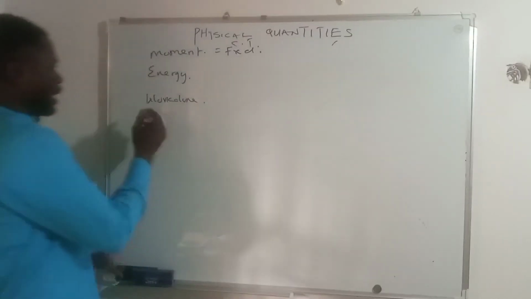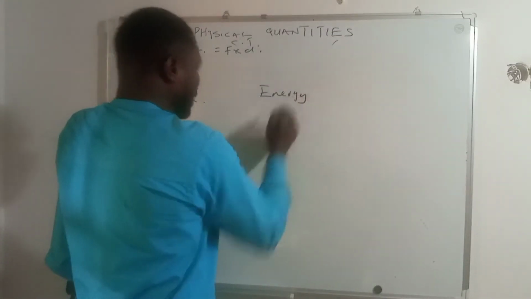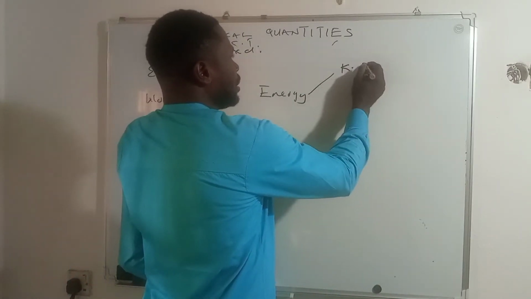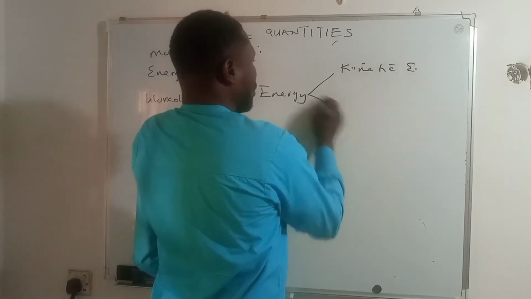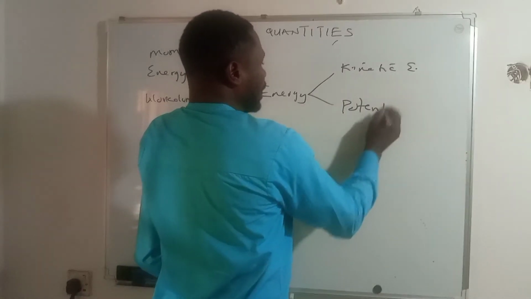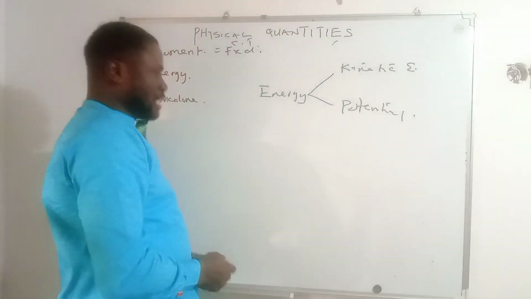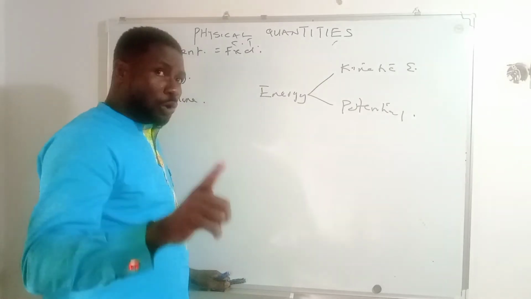If you look at energy, let's say we want to find the unit of energy. Remember that energy can either be kinetic energy, or it can be potential energy. Whether it's potential energy or kinetic energy, the unit is always the same. Of course, you know the unit is the joule.